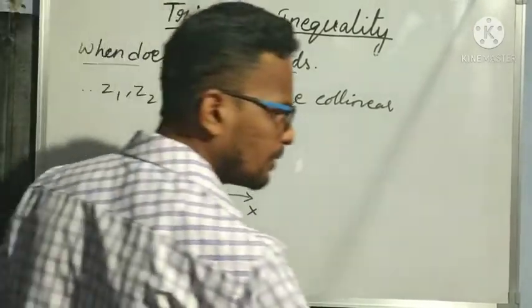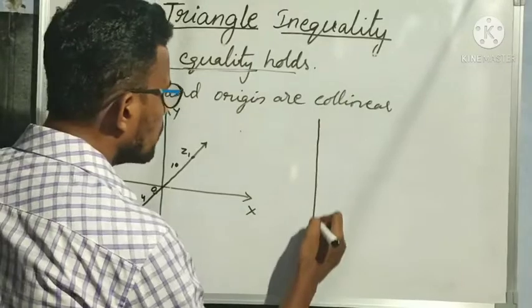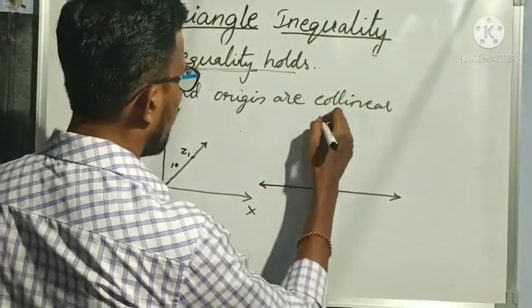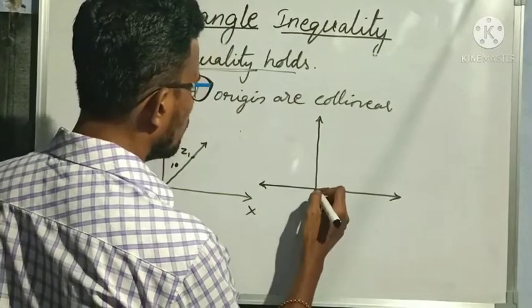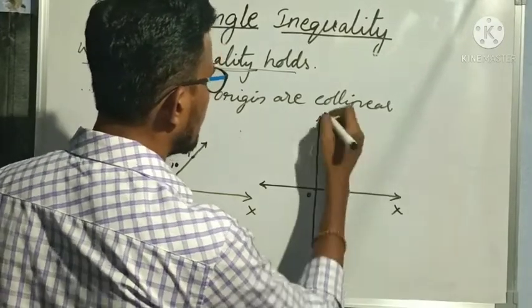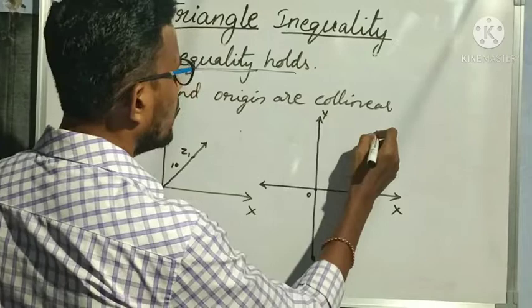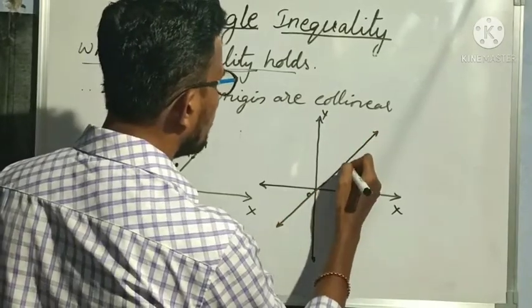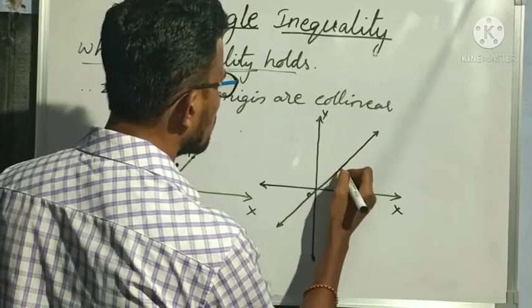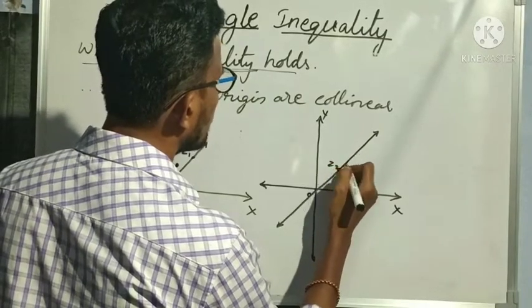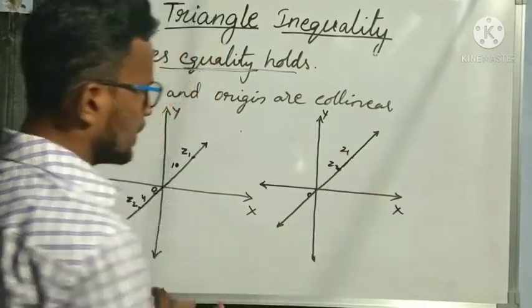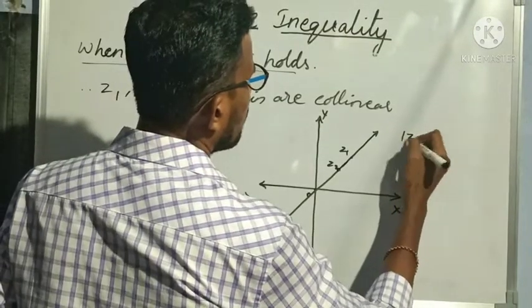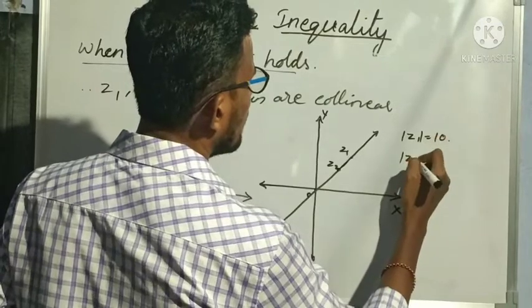And when does the positive sign hold? When this is my origin, this is the x-axis and this is the y-axis, and both my complex numbers are in the same direction, suppose Z2 is here and Z1 is here as well. I know that modulus of Z1 is 10 and modulus of Z2 is 4.